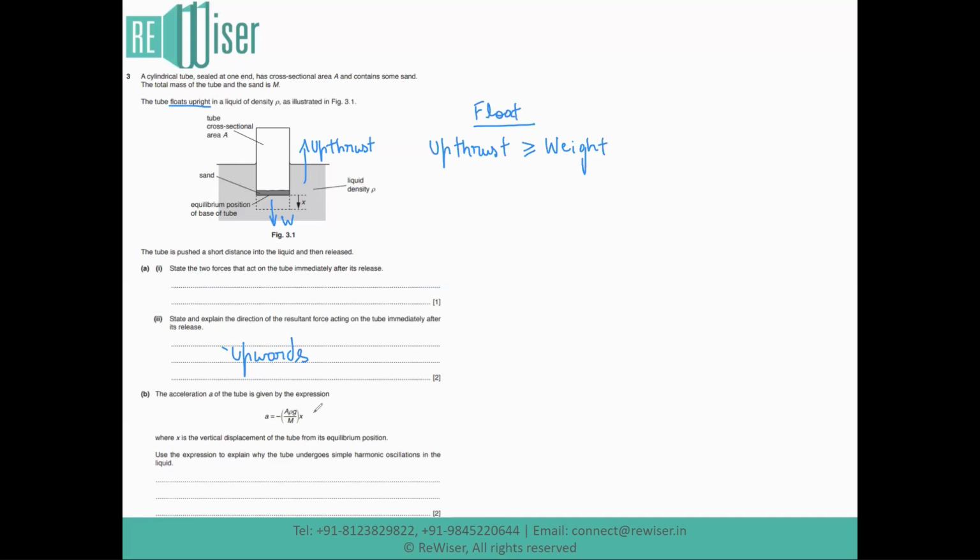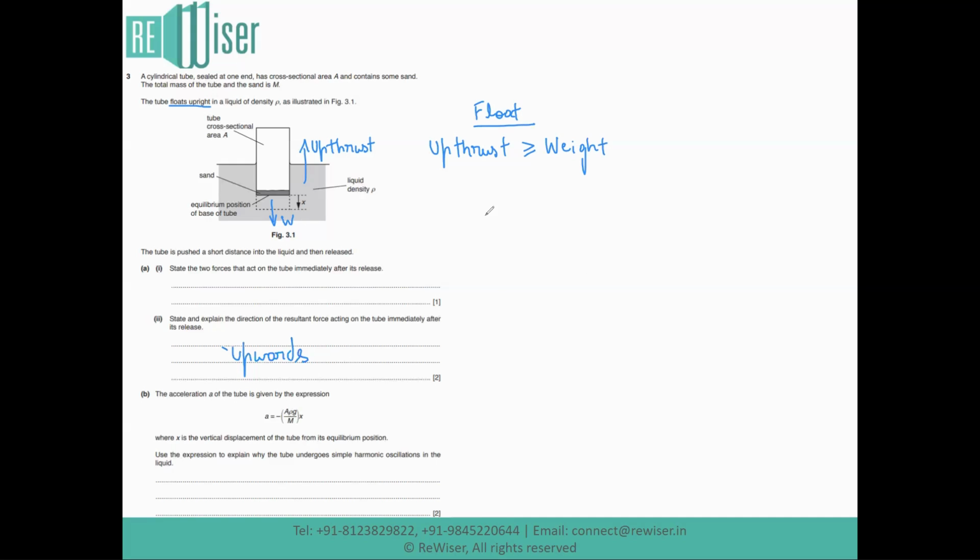Moving on, part B says the acceleration a of the tube is given by the expression a equals negative of capital A times rho times g by capital M, into x, where x is the displacement from the mean position or the equilibrium position. Use the expression to explain why the tube undergoes simple harmonic oscillations in the liquid.